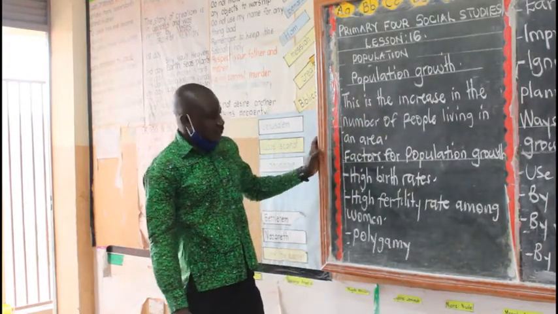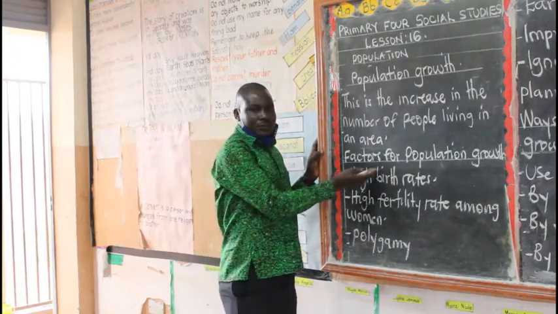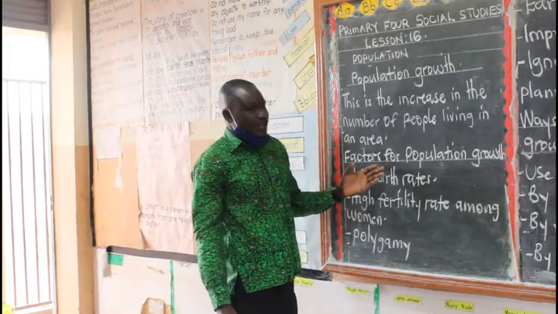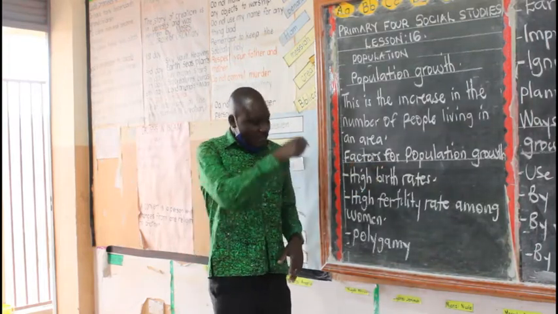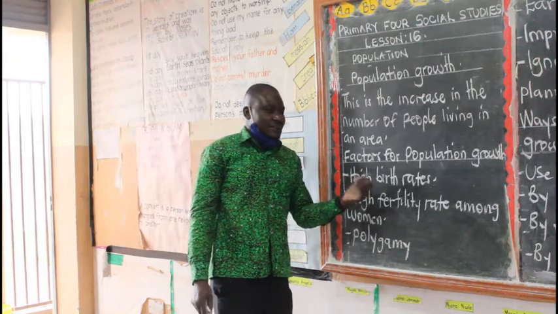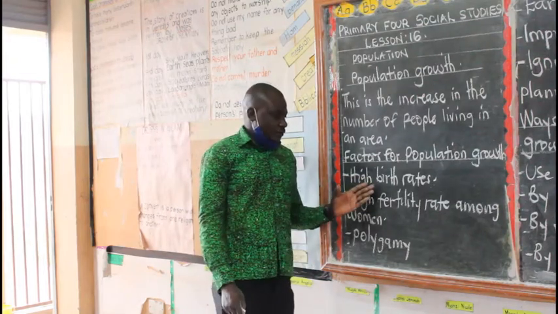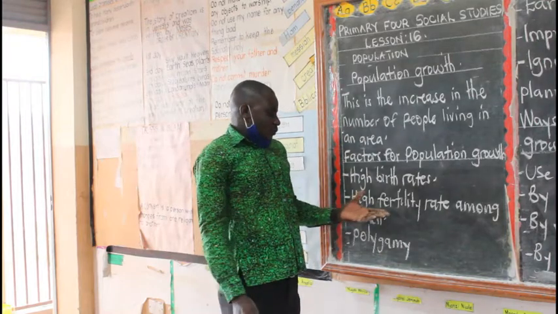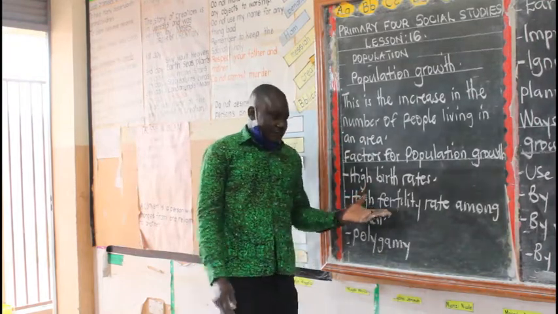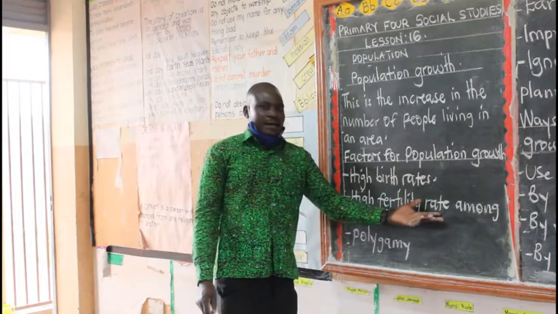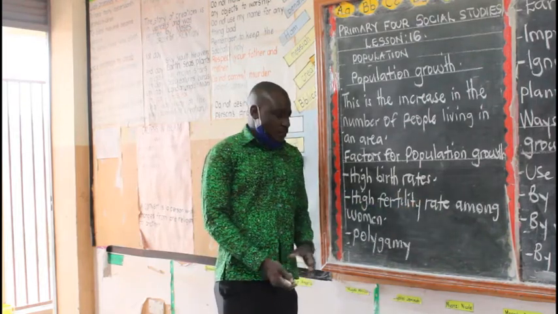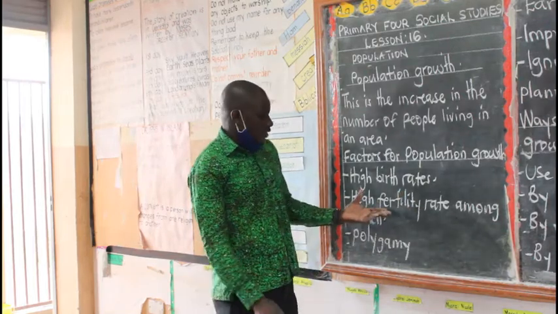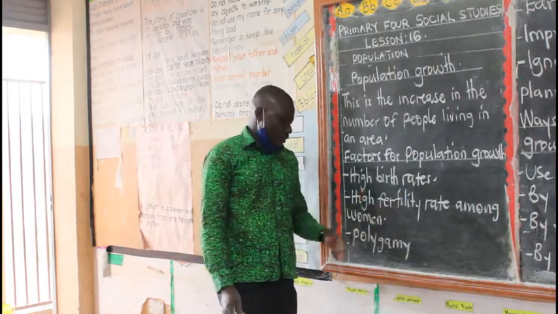Then which factors can lead to population growth? What can make the number of people in an area to increase? One, we are talking of high birth rates. So the first point is high birth rates. Then you also have high fertility rate among women. We are talking of women because they are the ones who are ever producing.